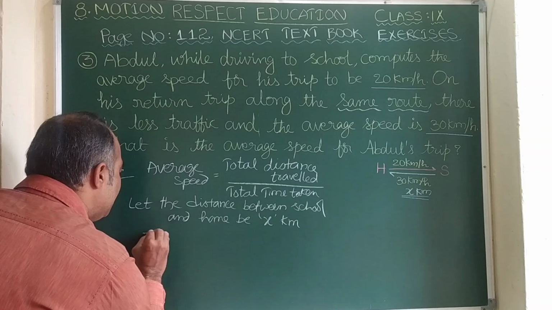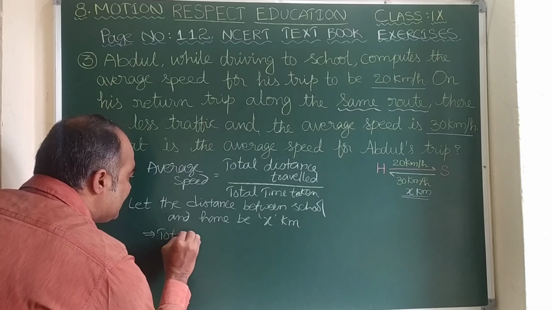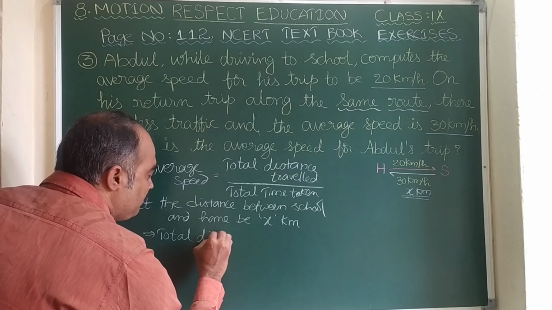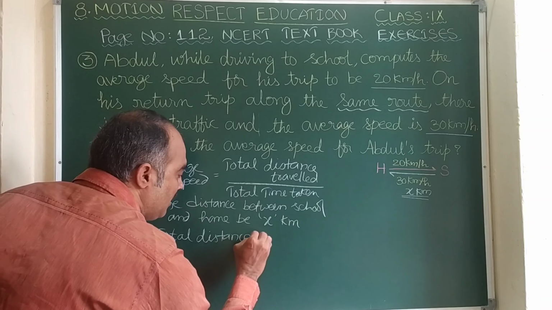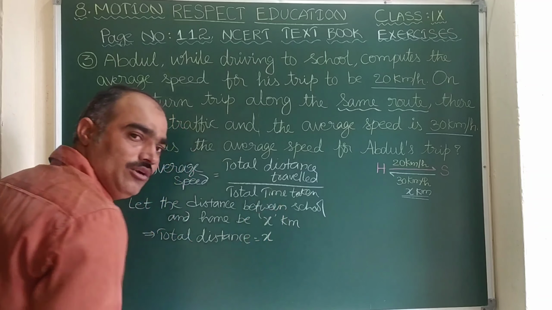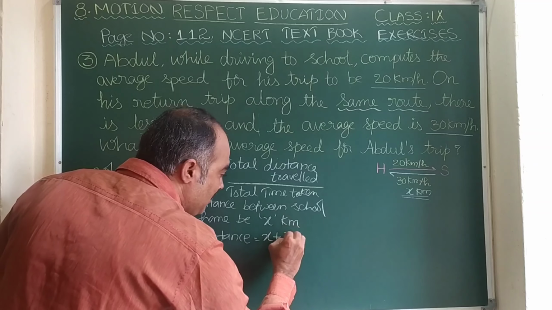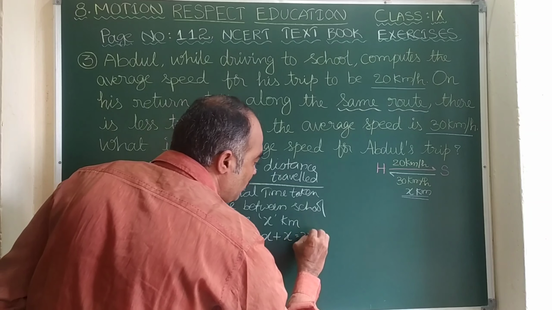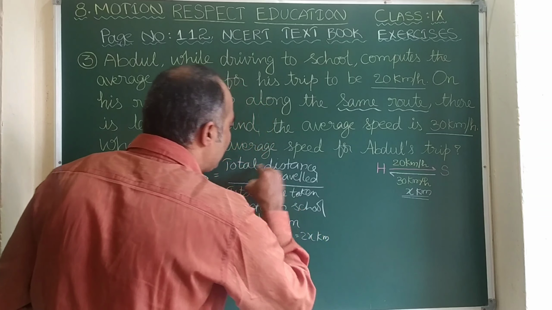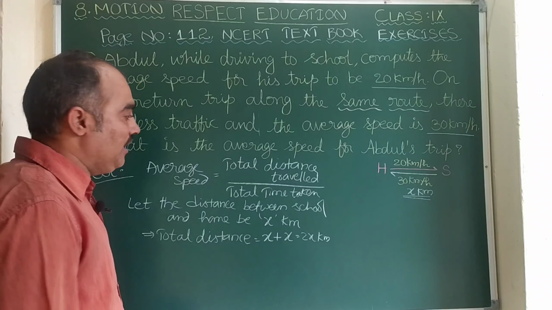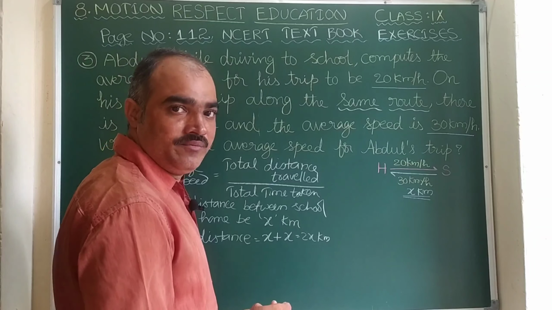So the total distance will be while going x kilometers plus while coming also x kilometers, so it is 2x kilometers. Total distance is ready. Now the total time taken.